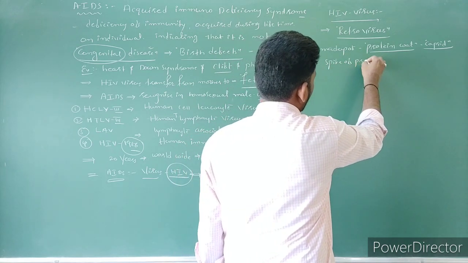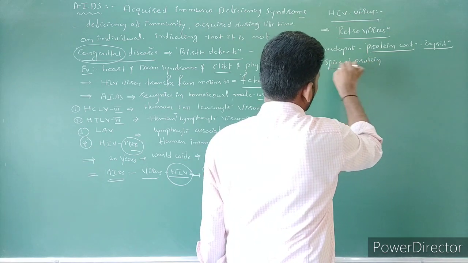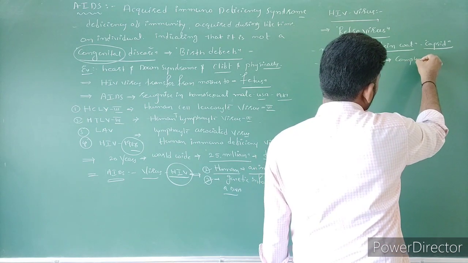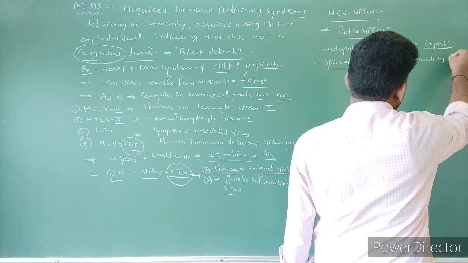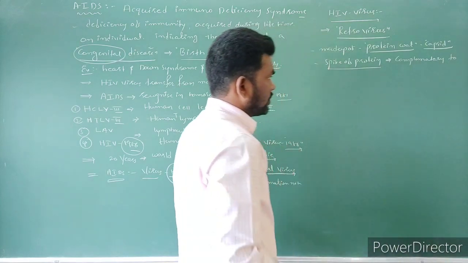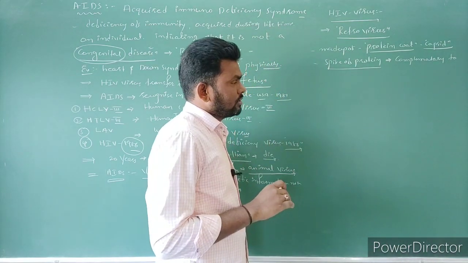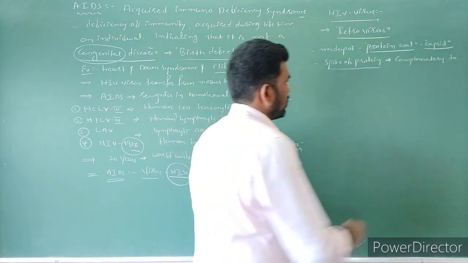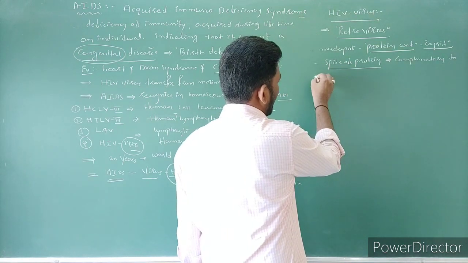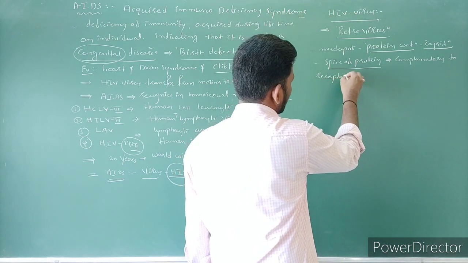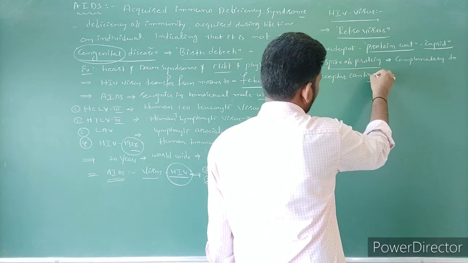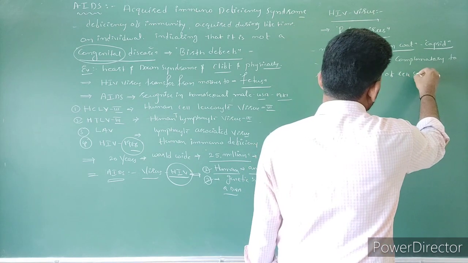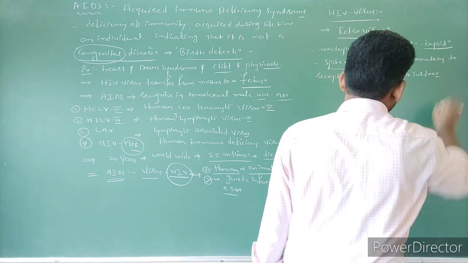These spikes of proteins are complementary to antigen receptors on different cells in the human, the receptors on the cell surface.